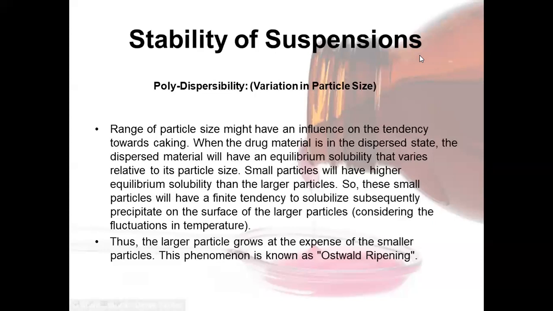So, these small particles will have a finite tendency to solubilize and subsequently precipitate on the surface of the larger particles. Consider the fluctuations in temperature. Thus, the larger particle grows at the expense of the smaller particles. This phenomenon is known as Ostwald ripening.